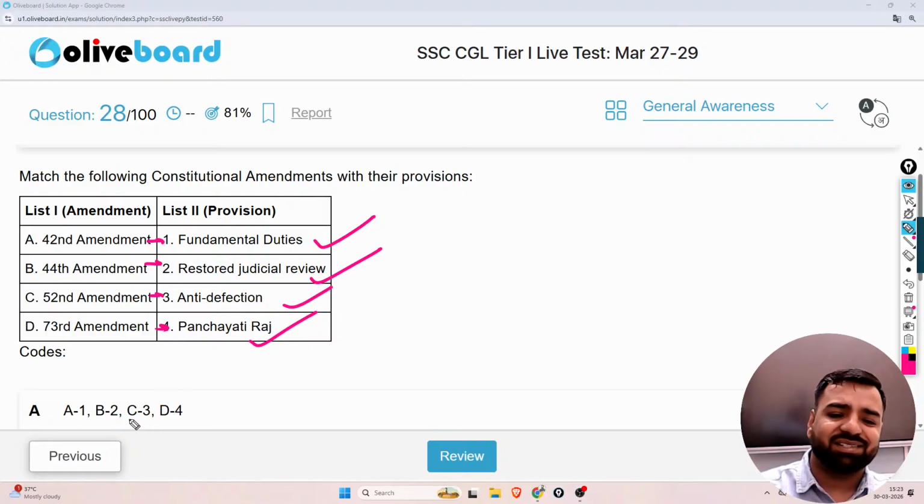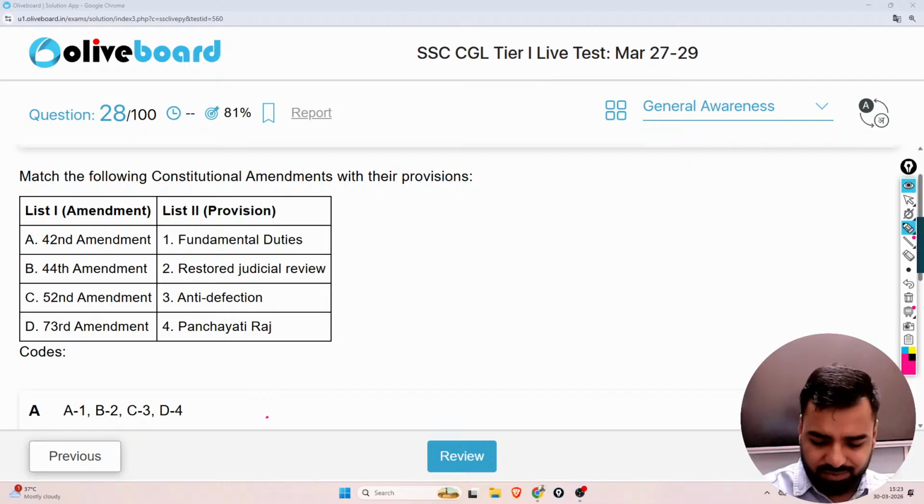So what is the correct answer? The correct answer will be option number A, right? So I have not shown other options, but it was not needed as well. One second.